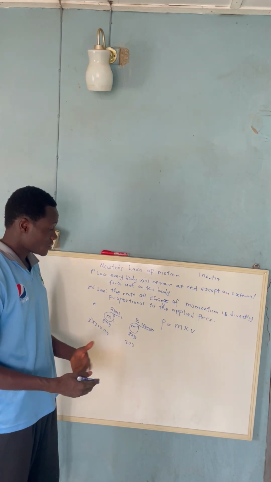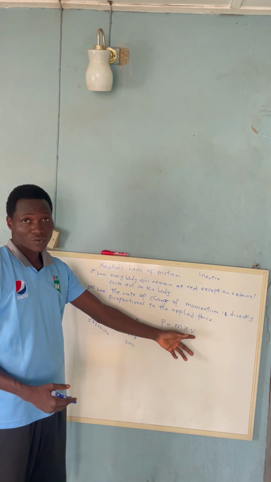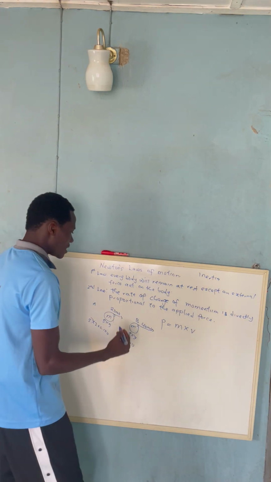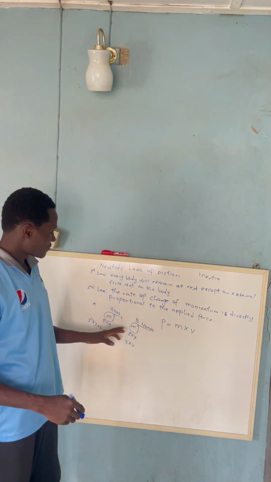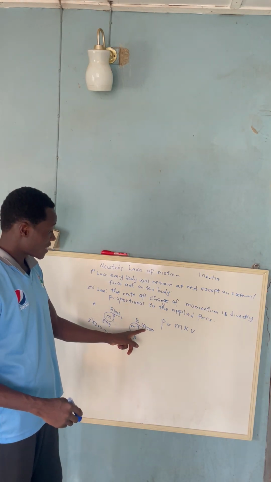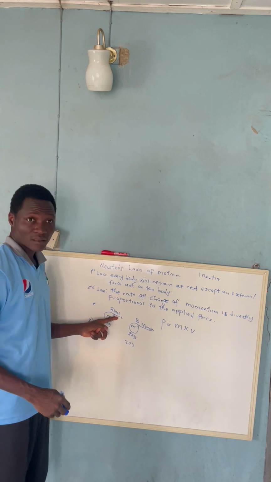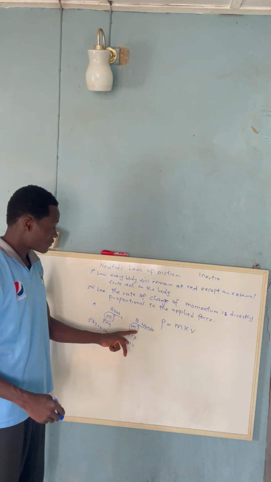So what is momentum? Momentum is actually the product of mass and velocity of a body. It does not necessarily mean that because the mass is the same, the momentum is the same. Because the velocity of this body is greater than the velocity of the other, that makes its momentum greater.